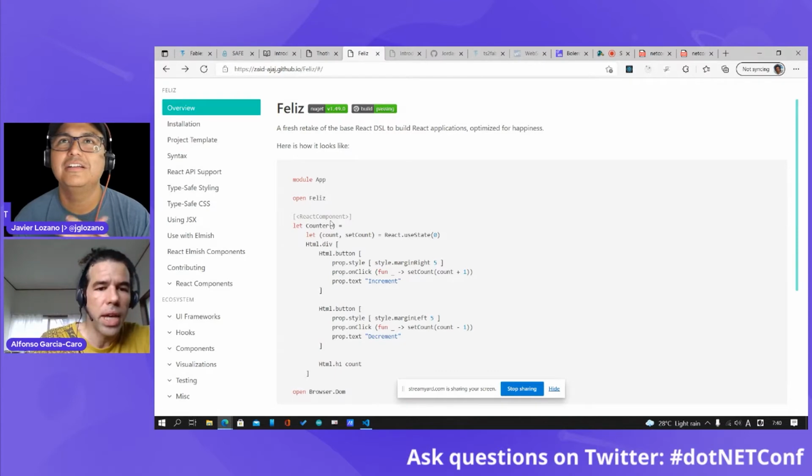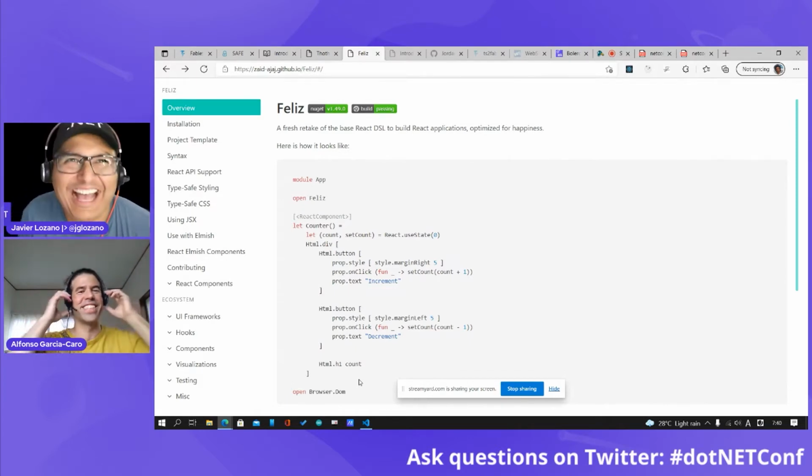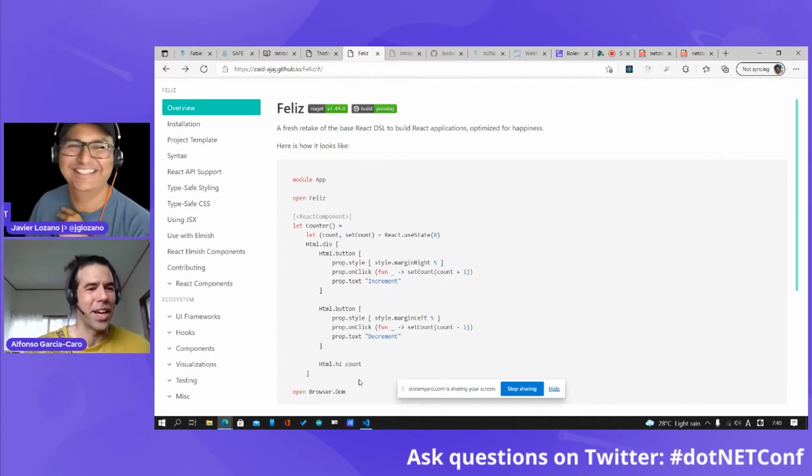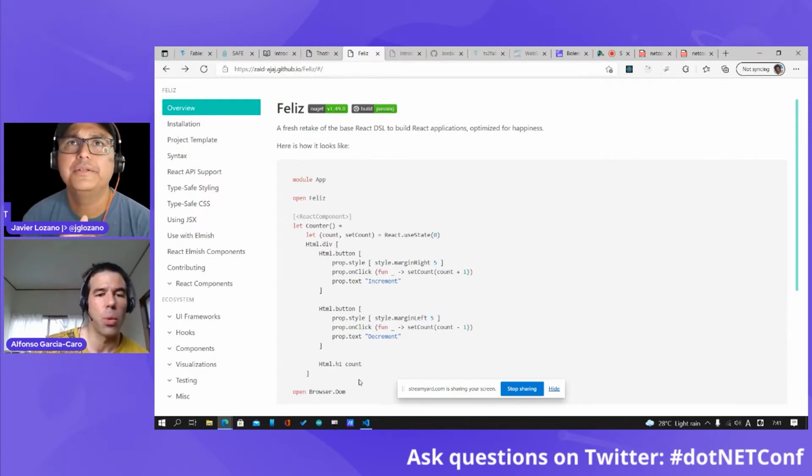This API to declare UI is also by Zaid. And it's very happy, I can tell, right? Yes, Feliz. Yes, Feliz, yeah. I think this was an homage to Spanish origin of Fable, but yeah, it's super nice, and it's a way to use React to create web applications in F Sharp. And there are other ways to do Fable apps, but this is one of the most commonly used ones.